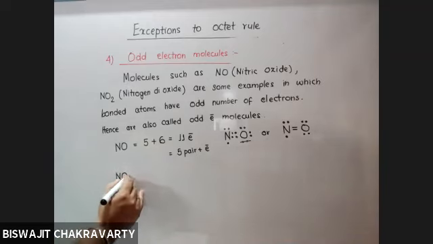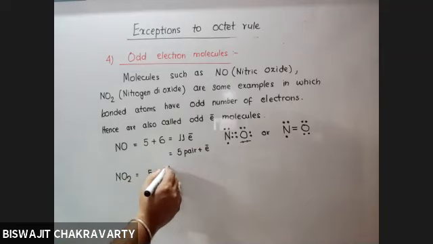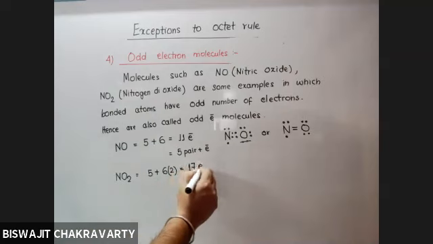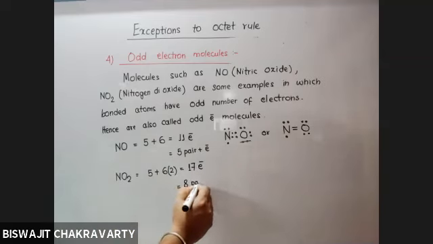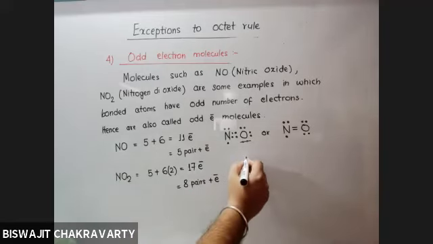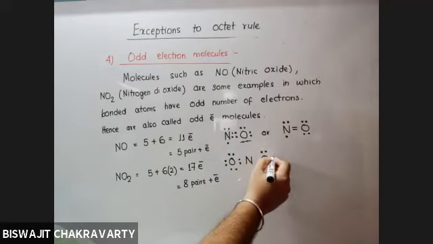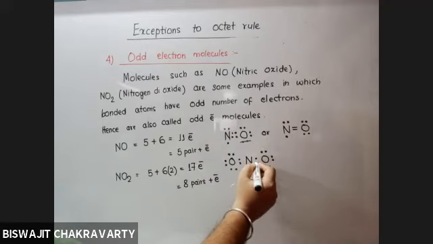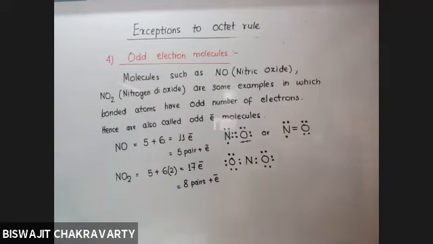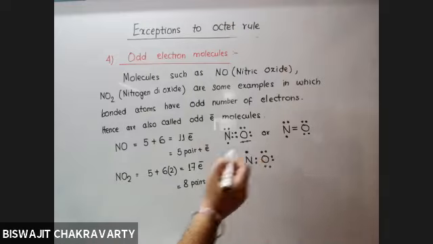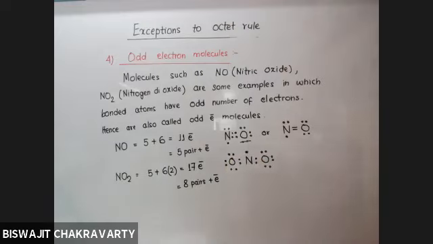Similarly, nitrogen dioxide, 5 plus 6 into 2, so 2 6 are 12 plus 5, 17 electrons. So 16 electrons can be paired up into 8 pairs, plus 1 electron will be unpaired. So if you try to put the electrons in this manner so that oxygen is completing the octet, so complete 8 pairs I have given, but the unpaired electron will go to the central atom.